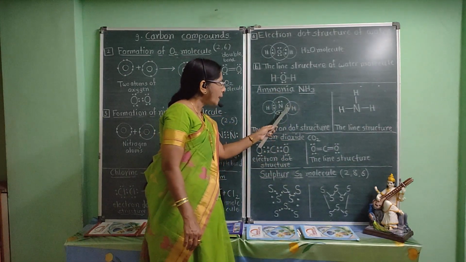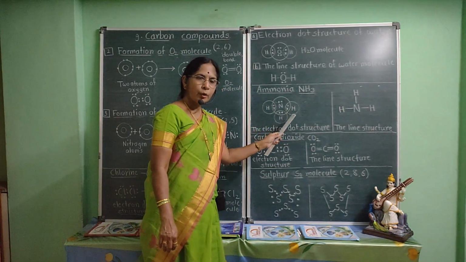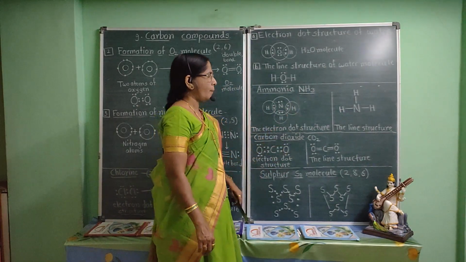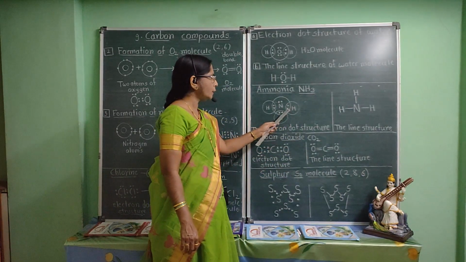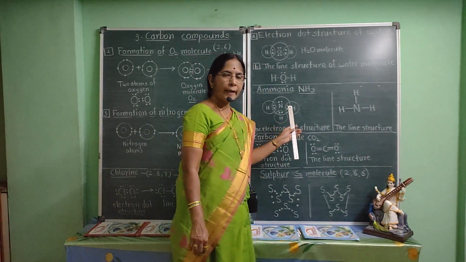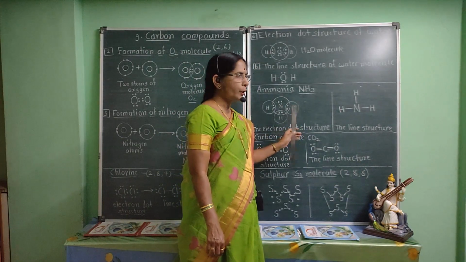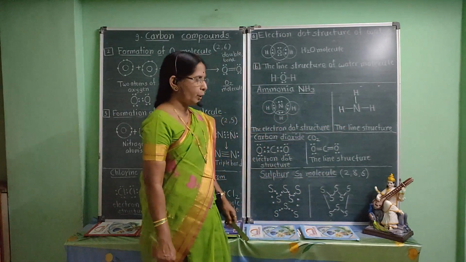As 1 pair of electrons is shared, single covalent bond is formed. I have shown electrons of hydrogen with cross and electrons of nitrogen with dot. This is electron dot and cross structure of ammonia molecule, and this is line structure of ammonia molecule.